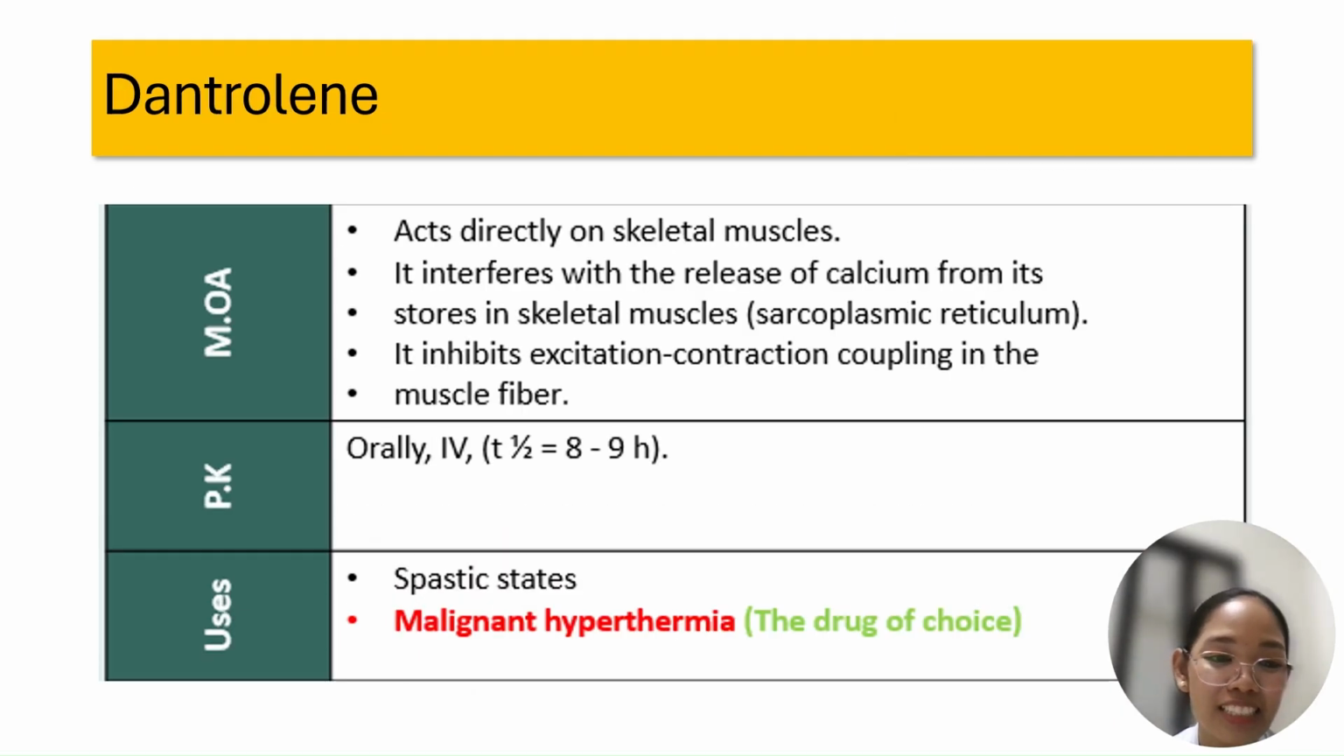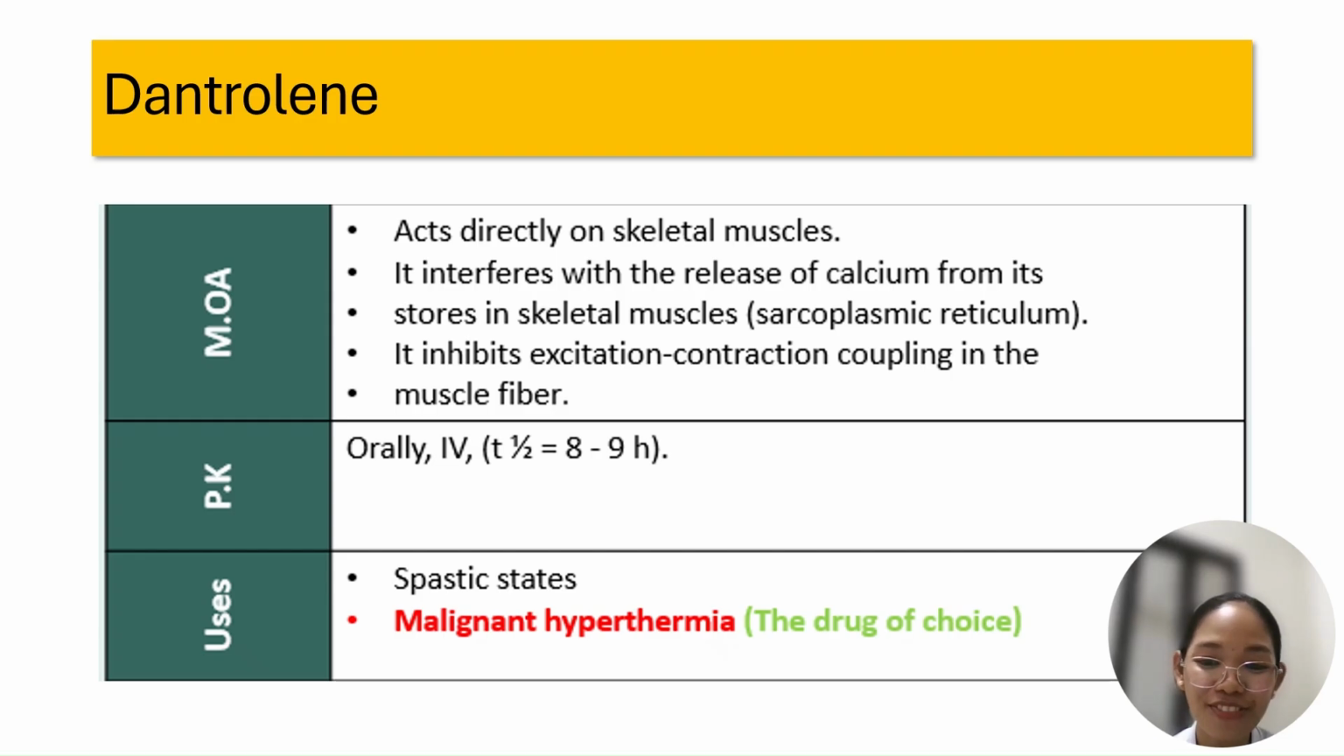Again, dantrolene, this is a direct acting skeletal muscle relaxant. It interferes with your calcium release from the SR, sarcoplasmic reticulum, in your RYR receptor. And then, yun na nga, it prevents calcium, therefore no contraction. That's the drug of choice for malignant hyperthermia.